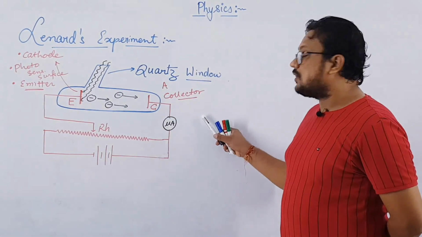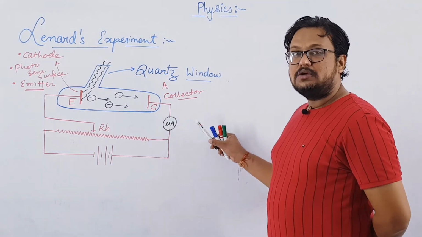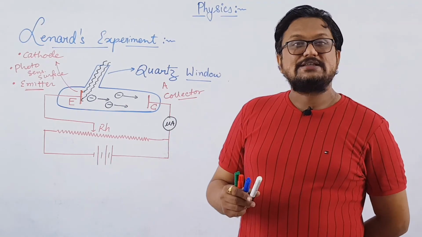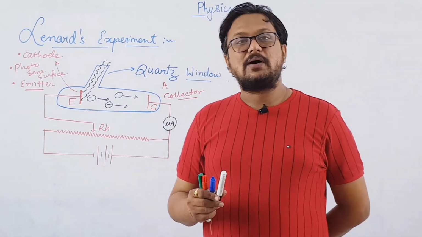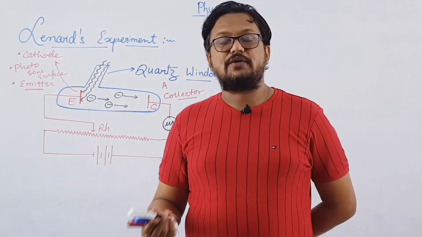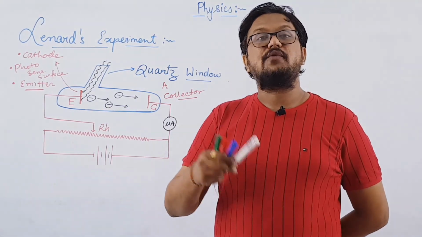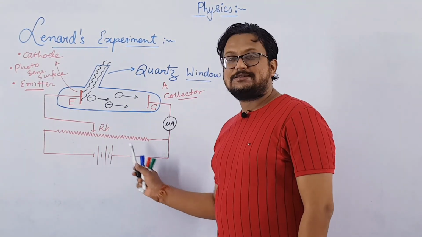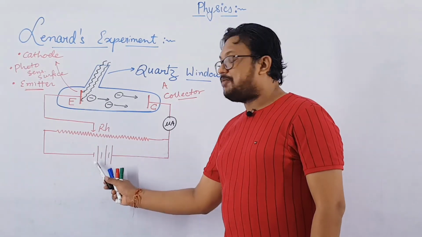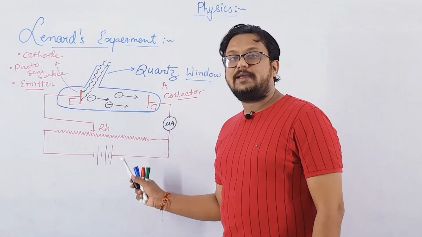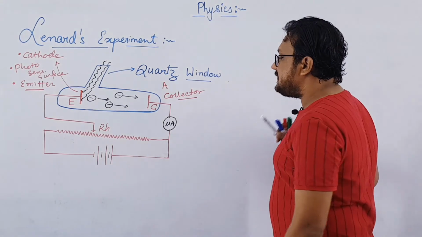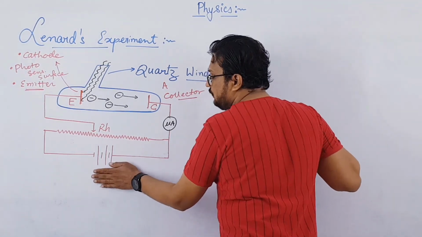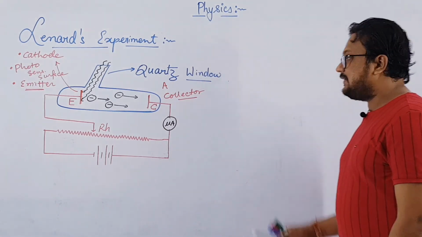Now if you keep on increasing this voltage, it was found that the current increases, right? So this was the first observation made by Lenard. In our next video lecture, we are going to discuss the experimental study of the photoelectric effect by changing the potential between the two terminals, right? That is, we will make the emitter positive and the collector negative, and we will study. Here in this case, if you keep on increasing the voltage, the current was increasing, and if you decrease the voltage, the current was decreasing. That's it, right?